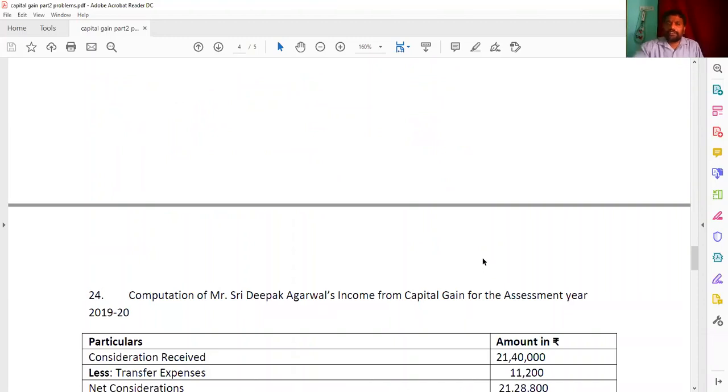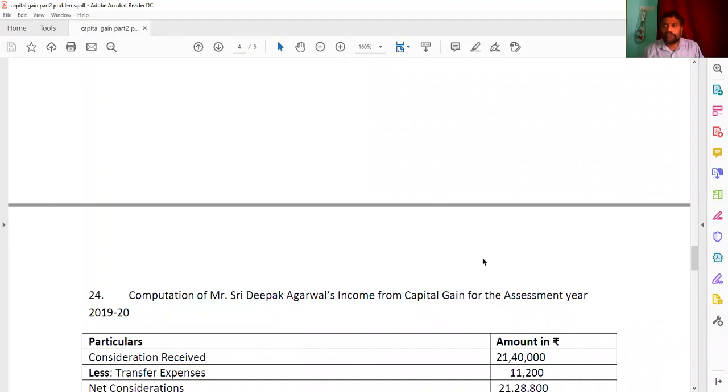And you can refer all these similar sums are there, and we'll go for the different one, the 24th sum. And coming to the business assets, look at the textbook. See here. Sri Deepak Agarwal purchased a machinery for a business purpose and whose written down value at the beginning of the previous year is 17,25,000. During the previous year, he sold it for 21,40,000. This will become here consideration received, and selling expenses were 11,200. You know that it will be deducted from the consideration received. Then we are getting net consideration, and calculate the capital gain and tax liability if there is no other income.